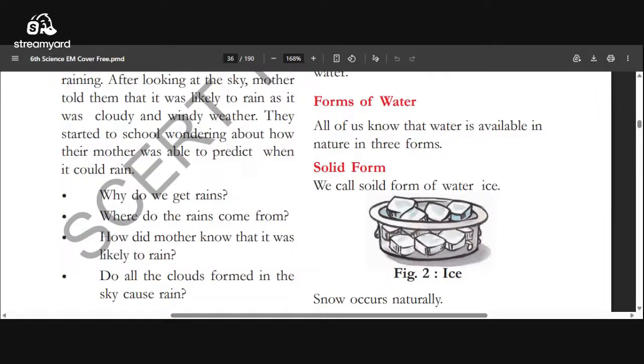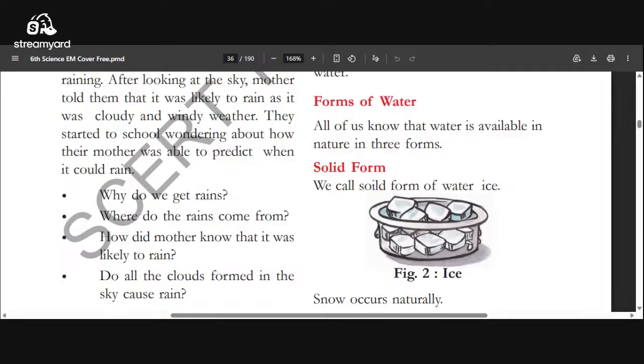Where does the rain come from? Actually, it comes from the clouds. A group of clouds combined forms a cloud layer. When the water vapor changes into water drops, and the drops are heavy, they fall down. That is called rain.